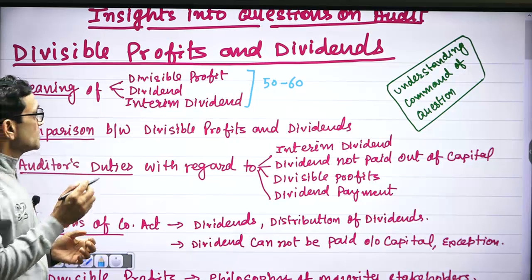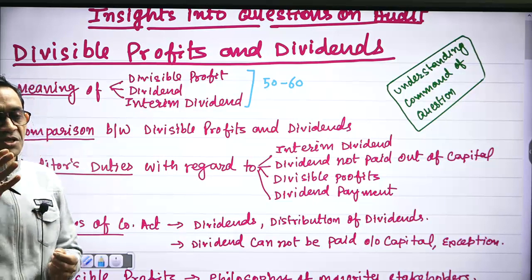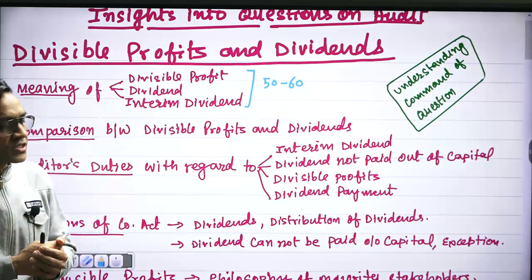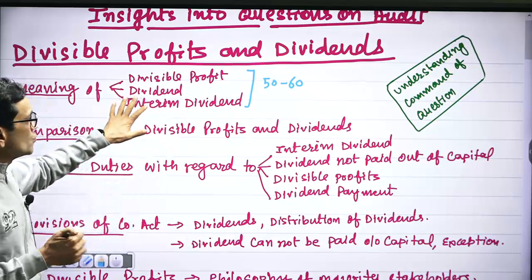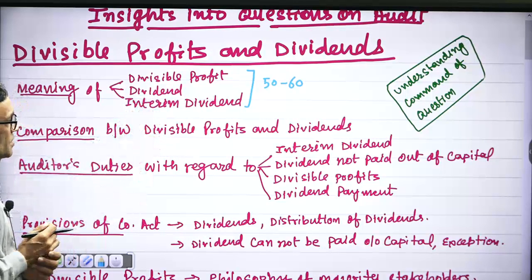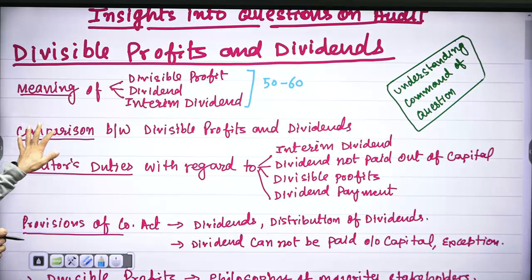If you are asked what is a divisible profit and you just write 2 lines, divisible profit means these 3 things, then this answer won't suffice. You will have to write 50 to 60 words. When we will discuss PYQs on this, I will discuss those in detail, right? Only once a question has been asked on comparison.